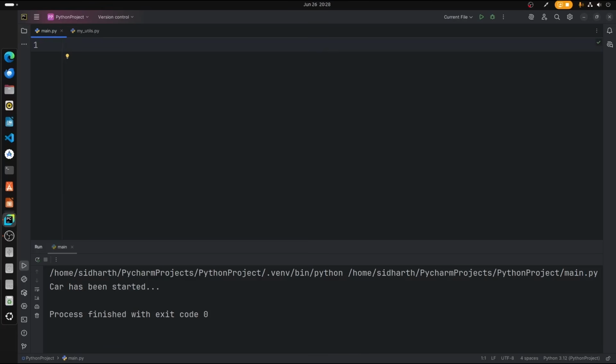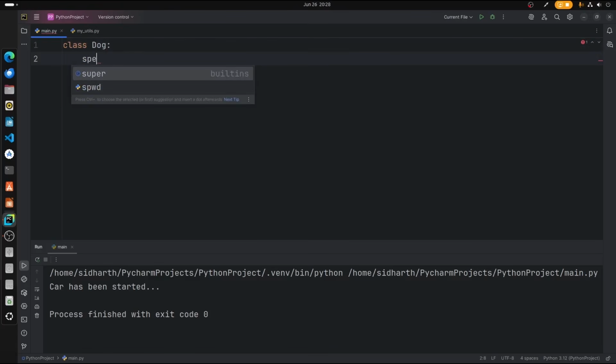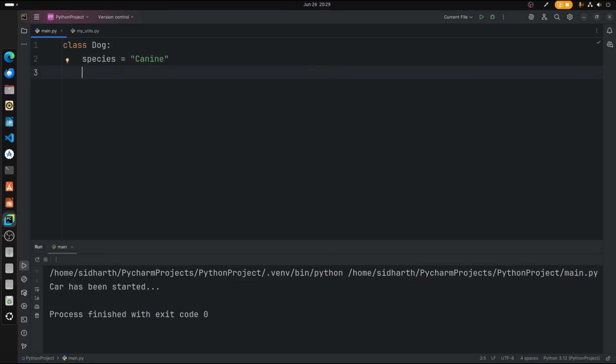Let's create a class for defining a species of an animal, a dog for example. How are we going to do that? Type class, and the class name is Dog, and let's type species as a variable, and let's say canine. Canine means dog. So this is a class variable, because it is stored inside this class. There are no functions defined yet.